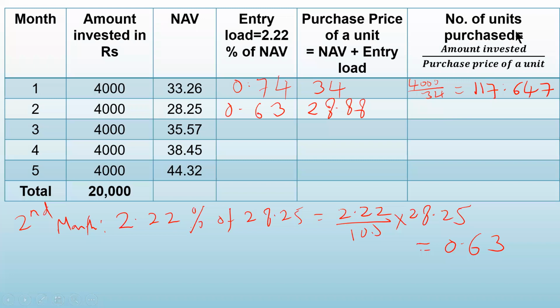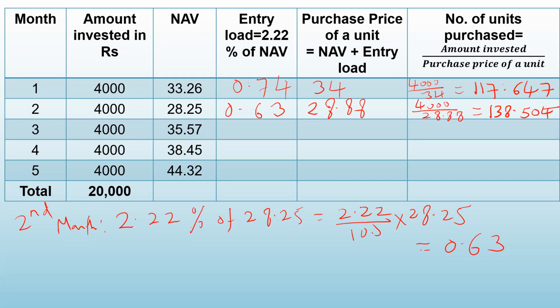Now we have to find out the number of units purchased. So that is equal to 4,000, the amount invested, divided by 28.88. Find out how much you will get. So 4,000 divided by 28.88 will give you 138.504.